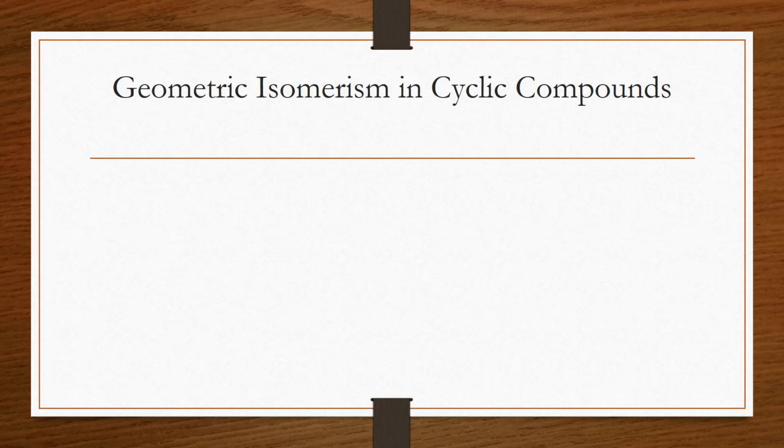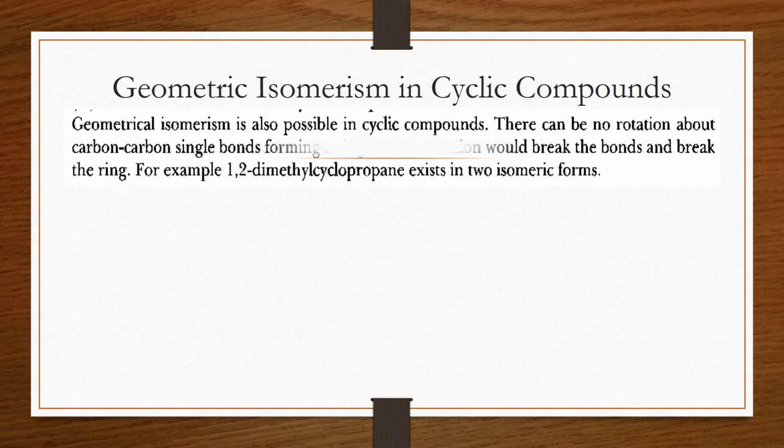In cyclic compounds, geometrical isomerism is also possible, because there is no rotation about the carbon-carbon single bond, due to the presence of the ring. If the rotation were possible, then this ring would be broken down.